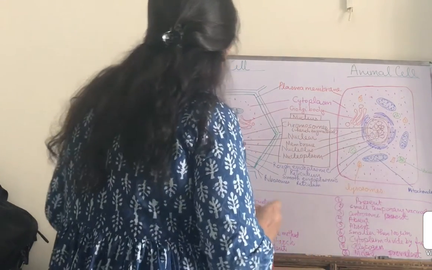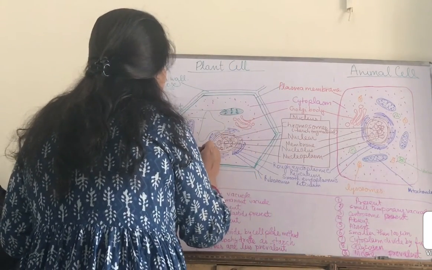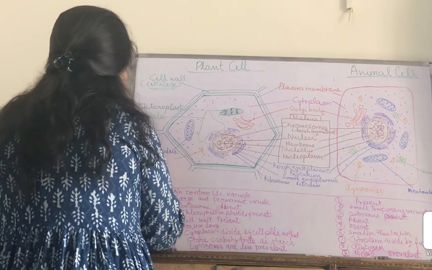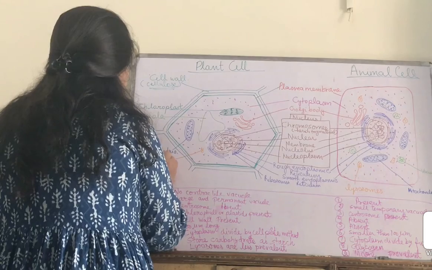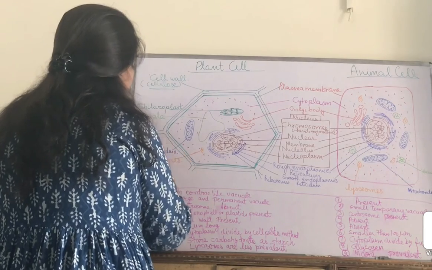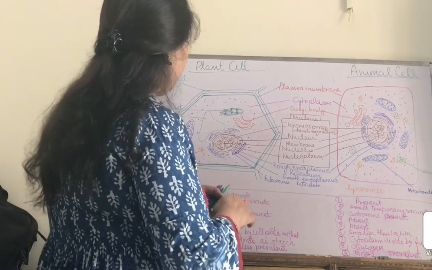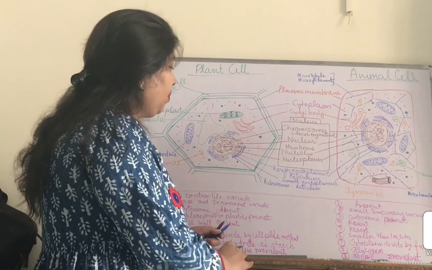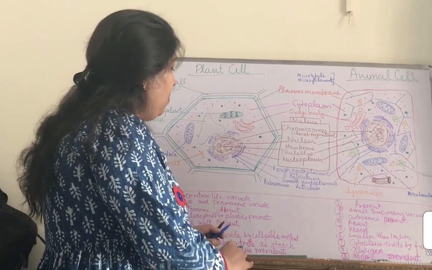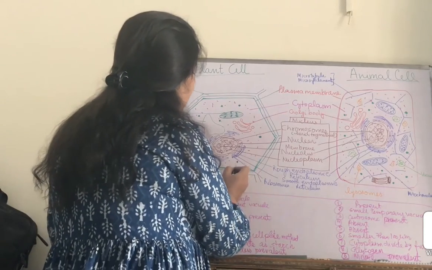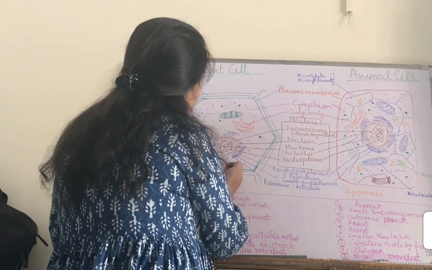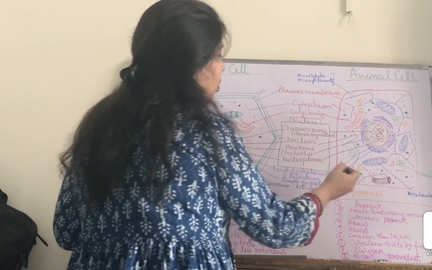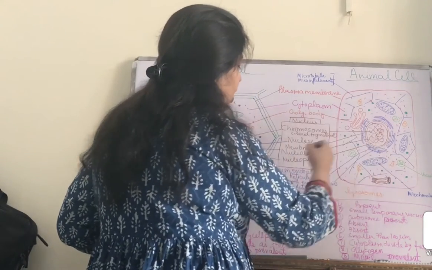Very few are also found in the animal cell, but few in number. Another important part is some rounded structures which are scattered in the cytoplasm in both kinds of cells, plant and animal cells.